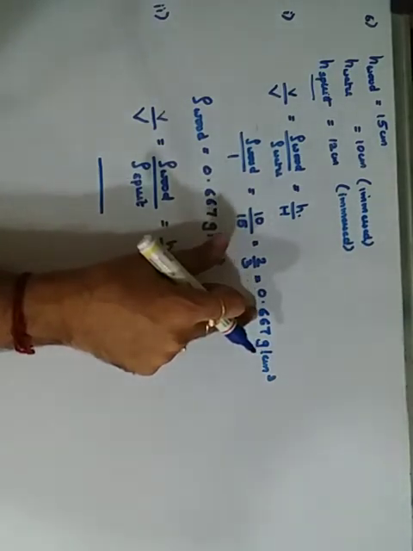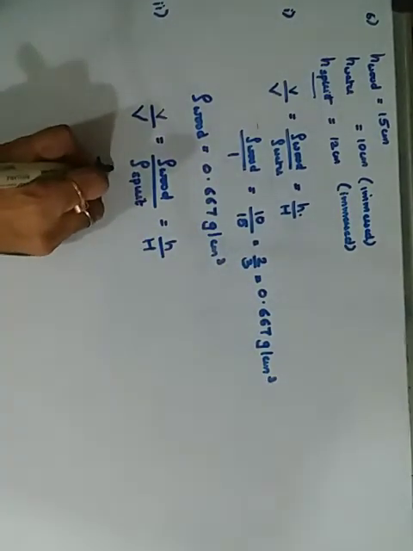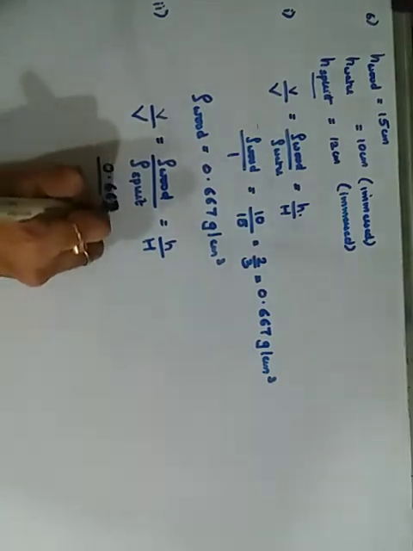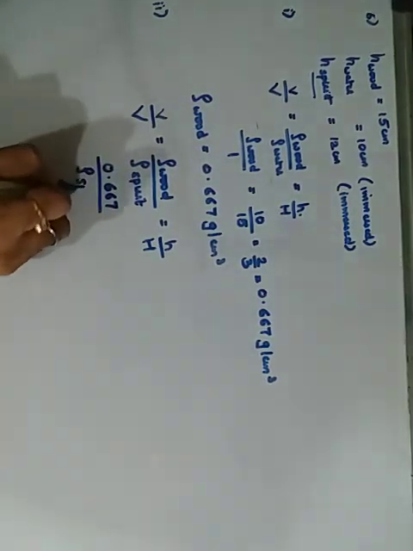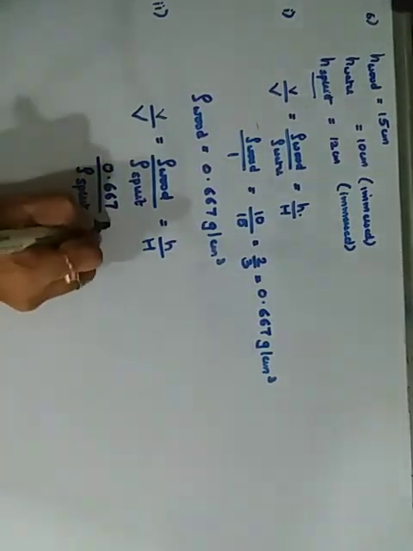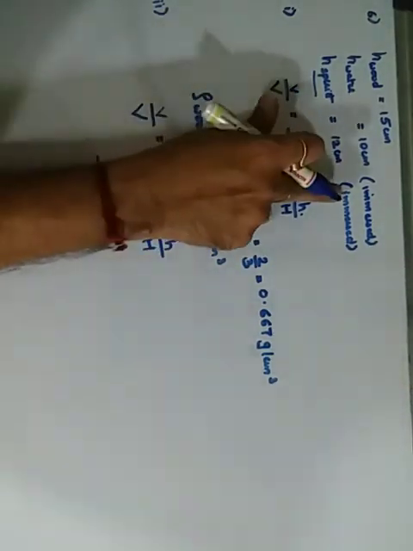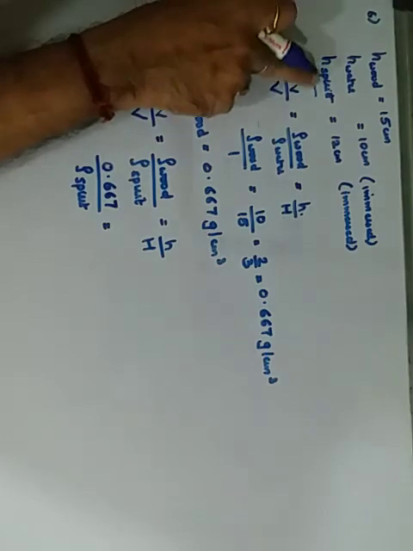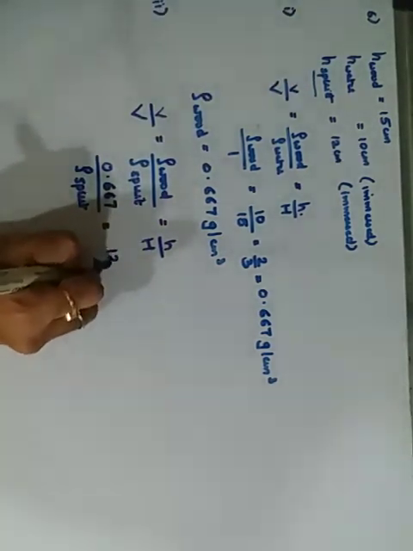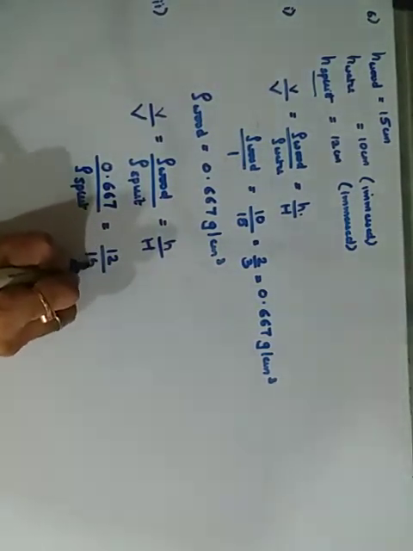We have got the density of wood as 0.667, and the density of spirit we want. Small h, the portion of the wood in the spirit, is 12 centimeter upon total 15 centimeter.